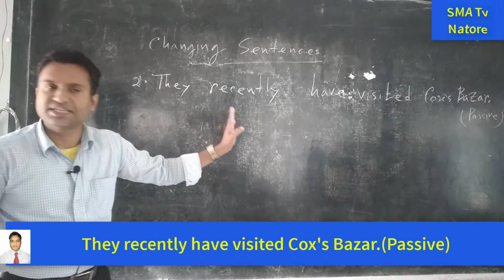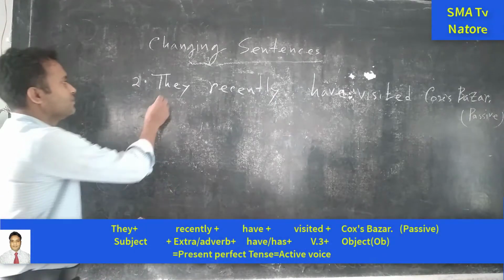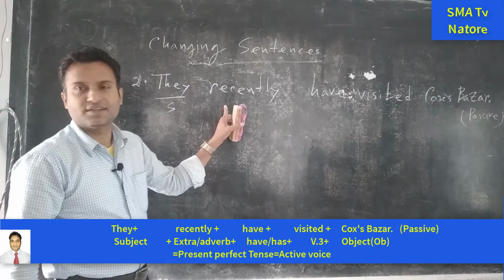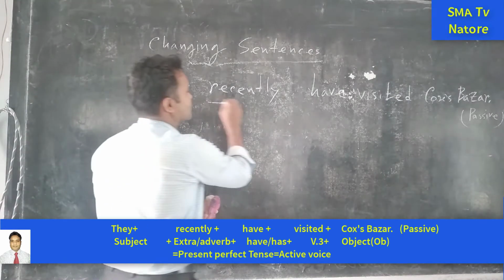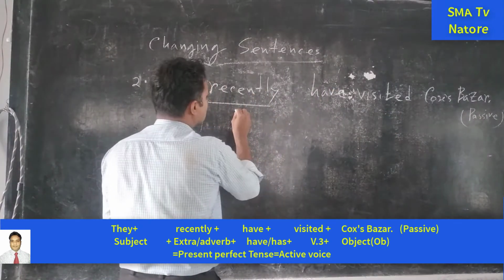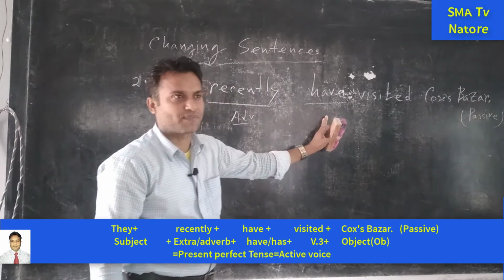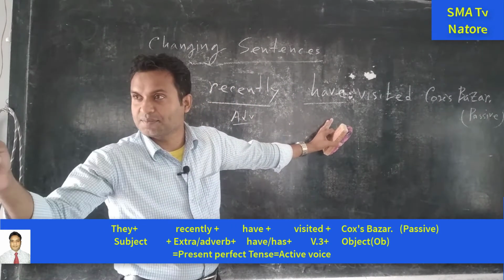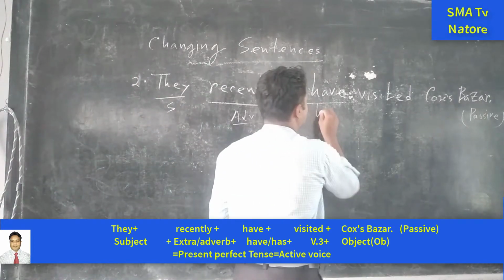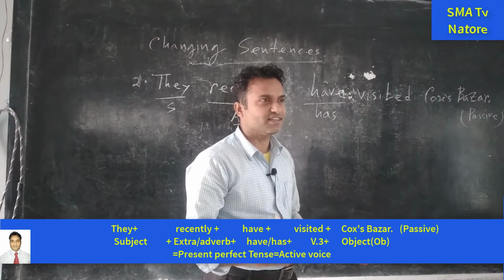So, if this sentence is the active voice, at first, what is the structure? First one is, what is the name? Subject. Next one? No. This is not the verb because this one is the principal verb. So, this one is adverb. Next one is have. If there is a have in this tense, we can find out has. Have or has. Next one is visit, visited.